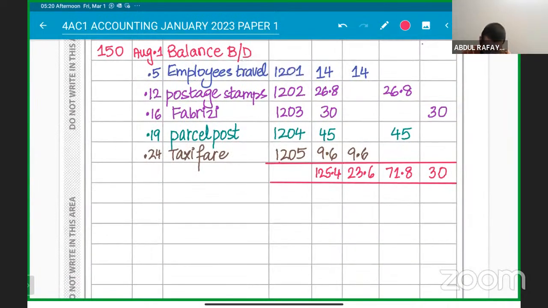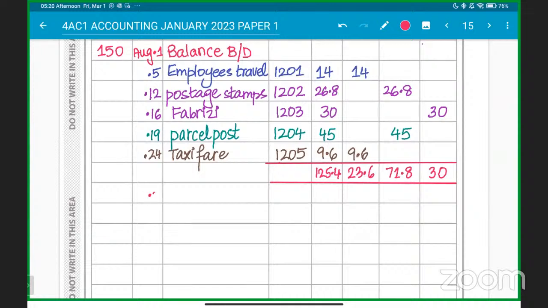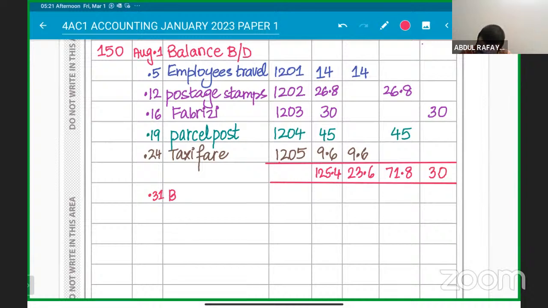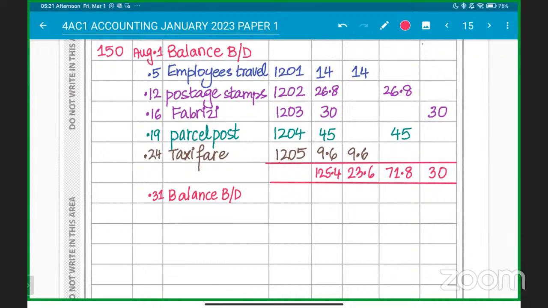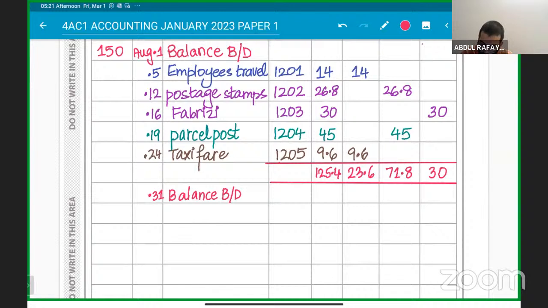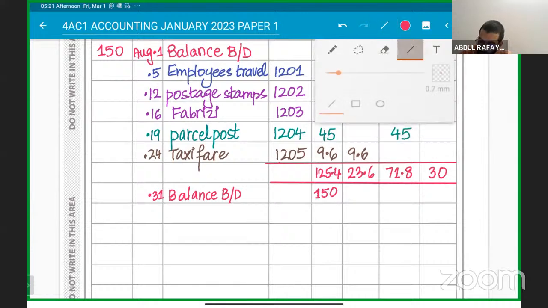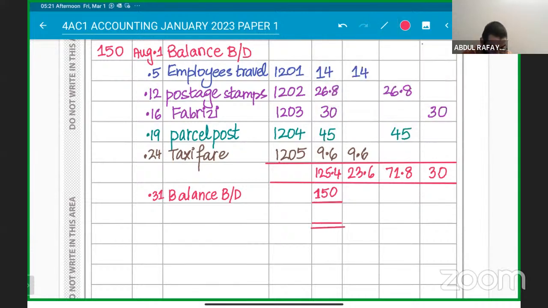So the balance brought down at August 31st will be that we have made the payments of 150, right? We'll have to put more in to make it 150 again, so we restore the petty cash book. Balance carried down, 150 coming in here because you have to make the payment. So it will be simple in order to restore it. So this will be 150 plus that amount.